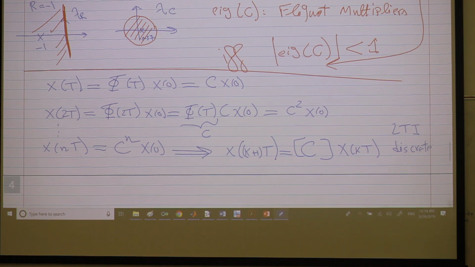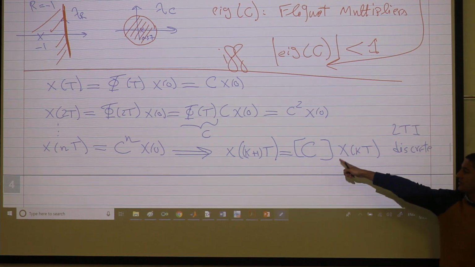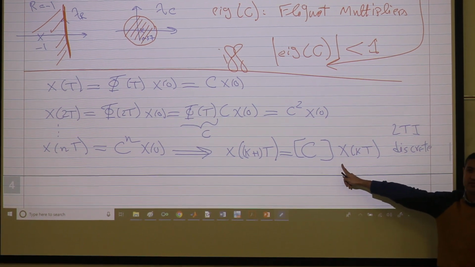Has anybody seen discrete time systems before? You do the Z transform instead of Laplace, and so what's the stability criterion for this system? x_{k+1} equals a matrix times x_k. What's the stability criterion?